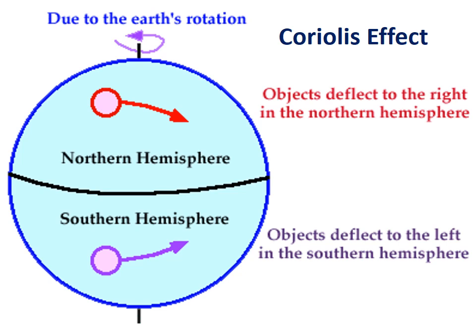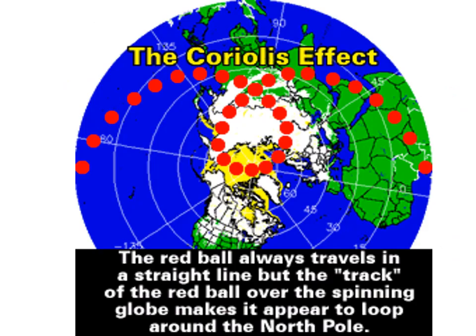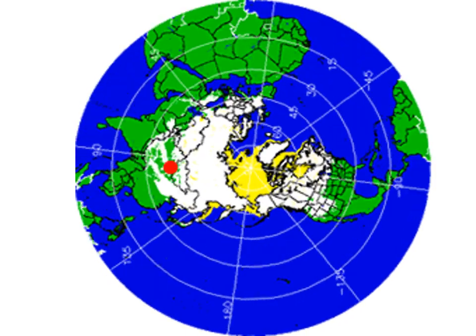Due to its effect, the winds and ocean currents move clockwise and are deflected to the right in the northern hemisphere, and move in the anticlockwise direction and are deflected to the left in the southern hemisphere. This is the best example to understand how the Coriolis effect works.